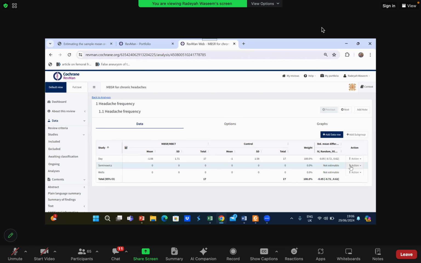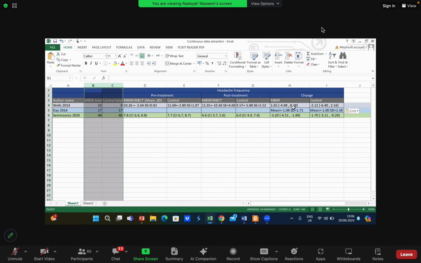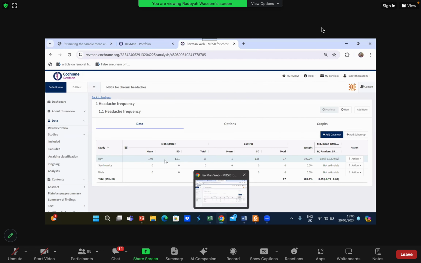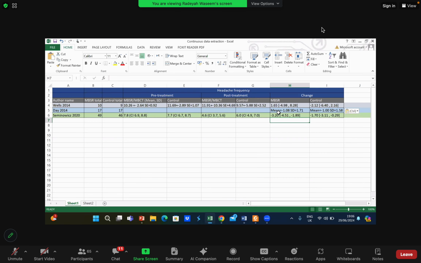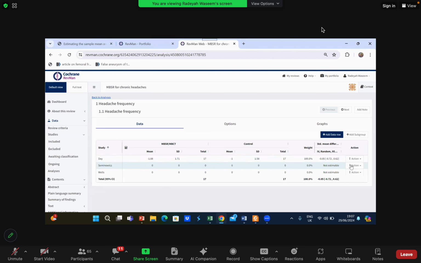I will use the calculator for this again, okay? Because over there, what did I get? I got the confidence intervals, right? And I cannot enter the confidence intervals over here. I can only mention the standard deviation. So that is why I will use the calculator again. You guys get this? The value that we calculated over there gave us the confidence intervals, but we cannot enter the confidence intervals over here. That is why I will go to calculator, okay? Is everyone with me?